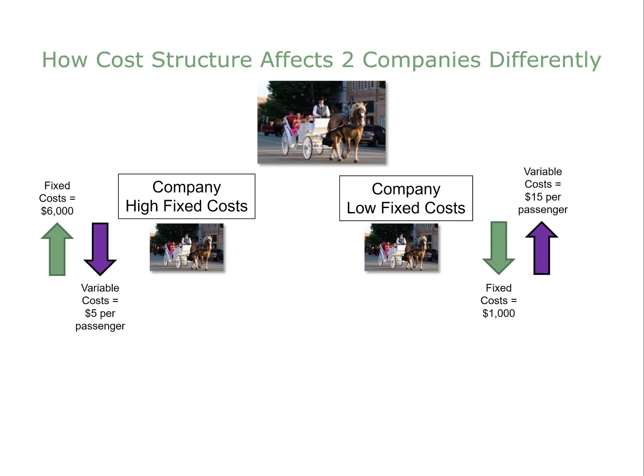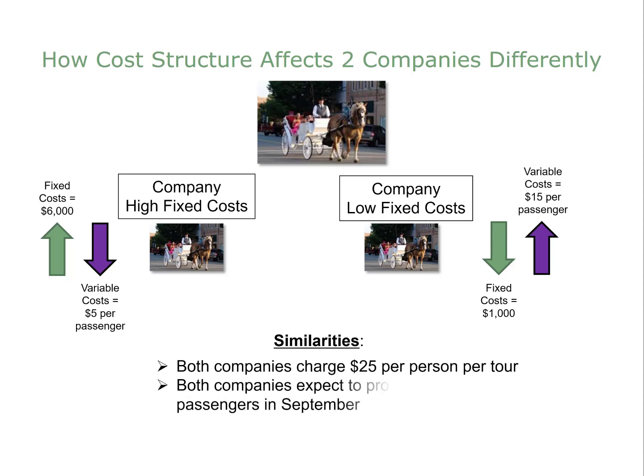The second company has low fixed costs in proportion to their variable costs. Their fixed costs are only $1,000, but their variable costs are $15 per passenger. Everything else about the companies is the same. Both companies charge $25 per person per tour, and both companies expect to provide tours to 500 passengers in September.